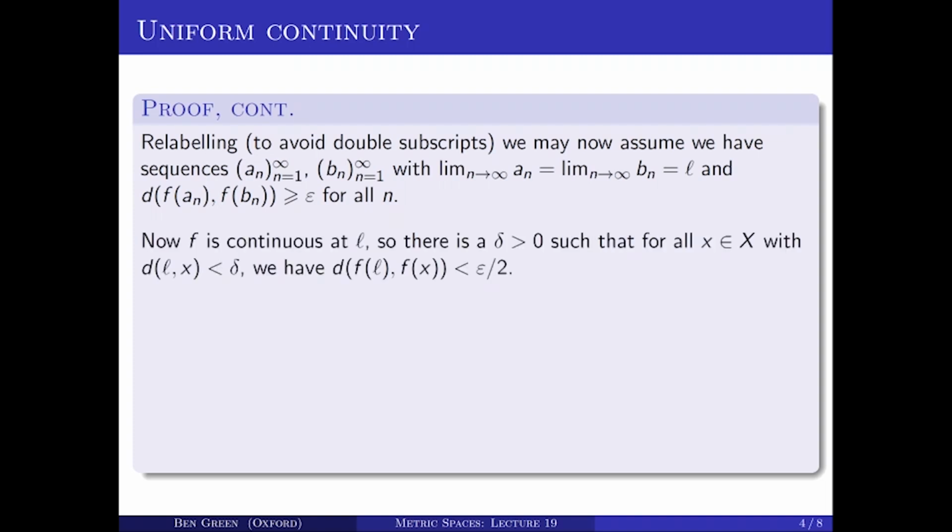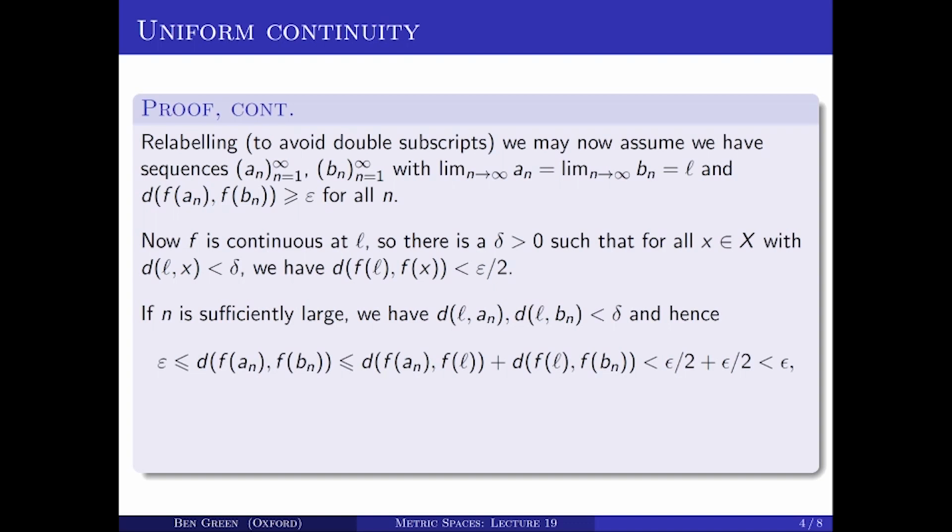Now, f is a continuous function at L, and if I apply the definition of continuous function with epsilon over 2, I get that there's a delta positive, such that whenever the distance from L to x is less than delta, the distance from f of L to f of x is less than epsilon over 2. That's just the definition of what it means to be continuous at L. Now, A_n and B_n tend to L, and therefore if n is big enough, the distance between A_n and L and the distance between B_n and L, they're both less than delta.